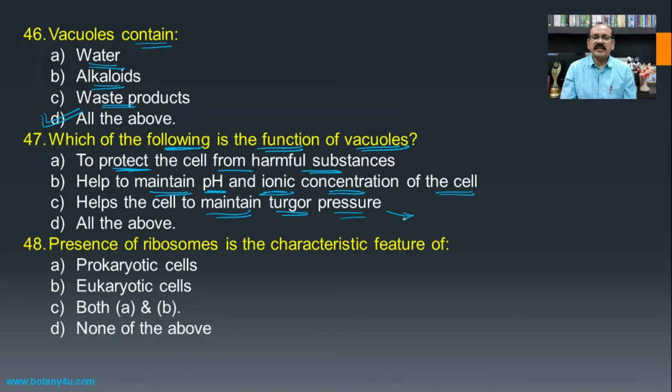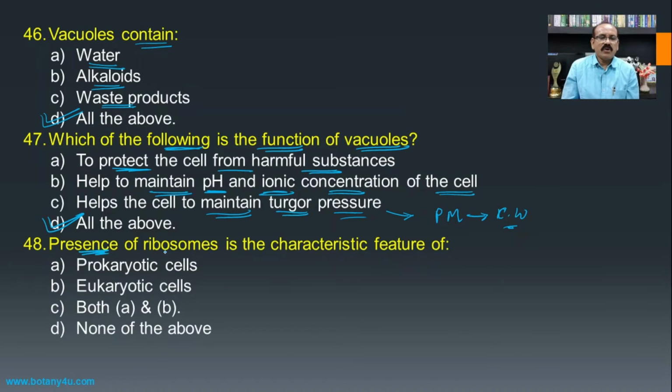Turgor pressure is nothing but the pressure which is created by the plasma membrane on the cell wall, and this is also the function of the vacuoles, as it is responsible to maintain the pH and the ionic concentration, and hence all the above becomes the answer, as all these three are the functions of the vacuoles.